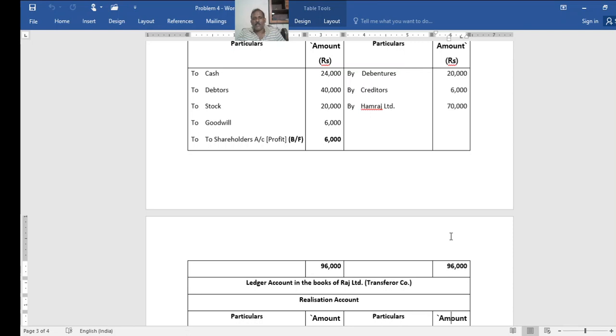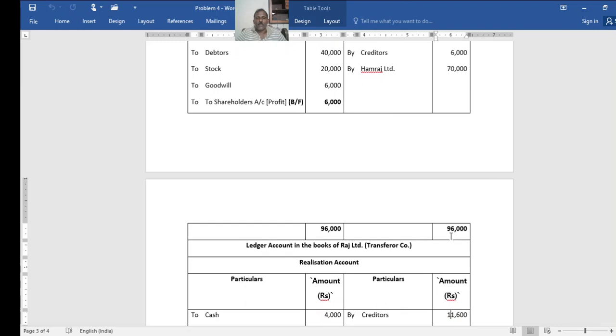When you total it, 96,000, the credit side is more than the debit side. So the 6,000 balance is the profit, and must be transferred to shareholders account. Final profit or loss in realization must go to shareholders account.